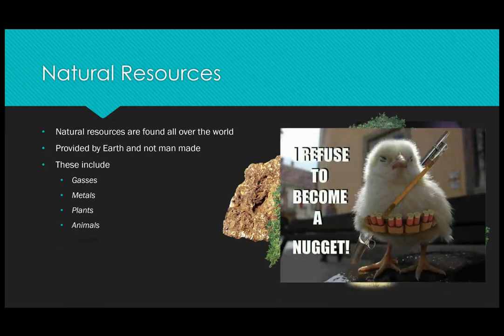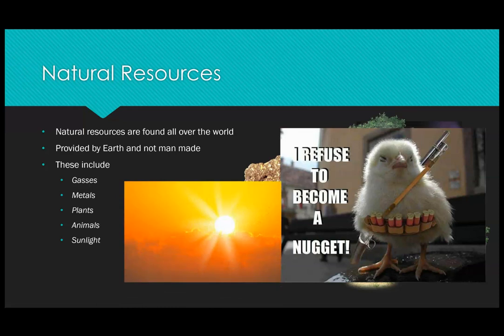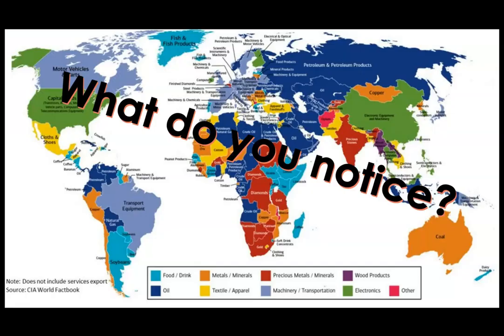Animals are considered a natural resource because they come from the planet. So chickens are considered a natural resource, even though they are provided largely by human consumption or production. You don't really have wild chickens running around for the most part, though you do in some places. However, these are going to be considered natural resources as well. And then sunlight: the sun coming up and shining down upon us all could be considered a natural resource because it is used for sources of energy.